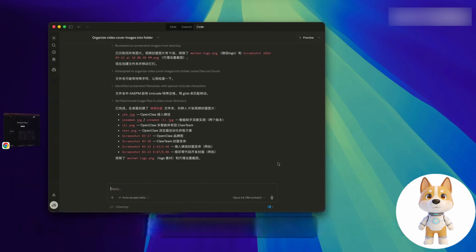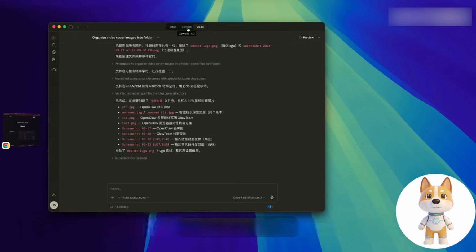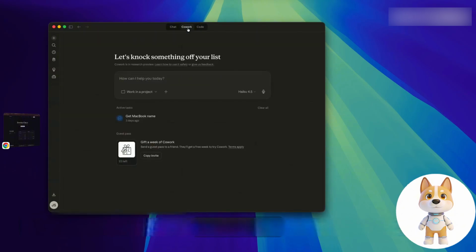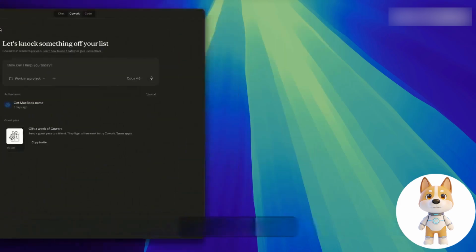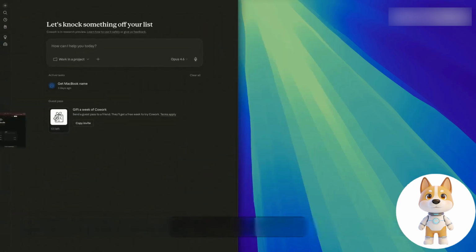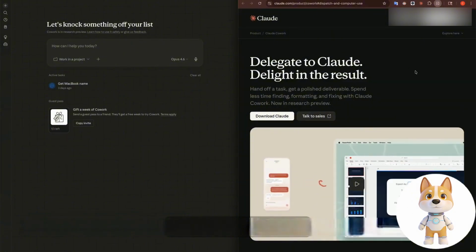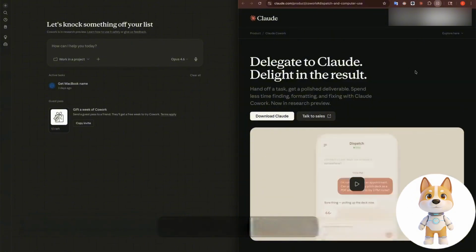Surely everyone will ask: OpenClaw can be used with a mobile phone to interact with OpenClaw on our computer, so can Claude interact with our computer from a mobile phone? The answer is absolutely yes. I'll demonstrate it below: directly on your phone, send tasks to Claude on your computer, then let Claude on the computer perform the task for us. To make it easier to see the effect, I put Claude on the left side, then put the browser on the right side and turn on the screen recording on my phone at the same time.